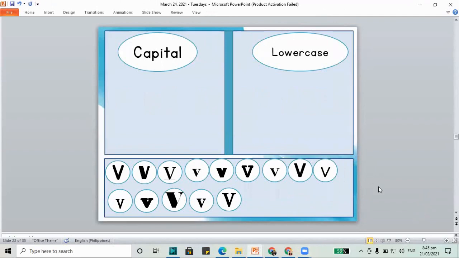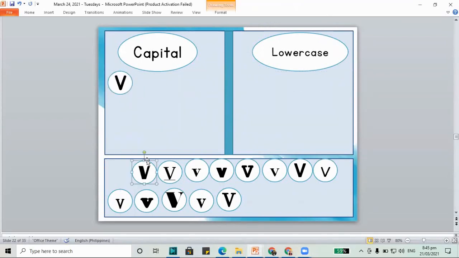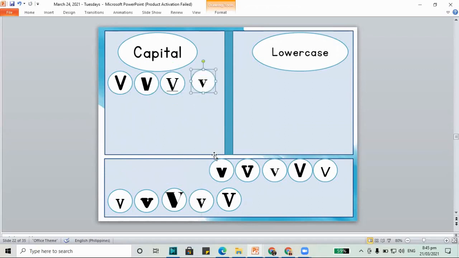Oh, let's sort our letter V's. Remember, we have two kinds of V's, the capital V and the lowercase v, but they have the same sound. V, v. Let's see, this one is capital V, also another capital V. This one is also capital V. And this one, is it capital or lowercase? Oh, this one is small. When it's small, it's lowercase v. This one is also lowercase v. And this one, it's capital.